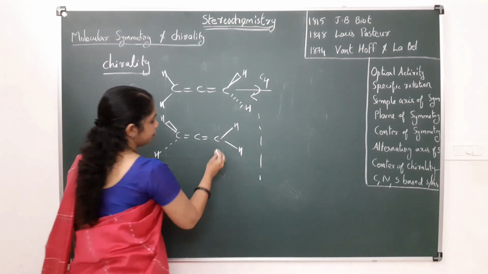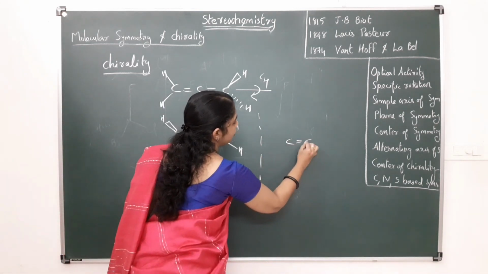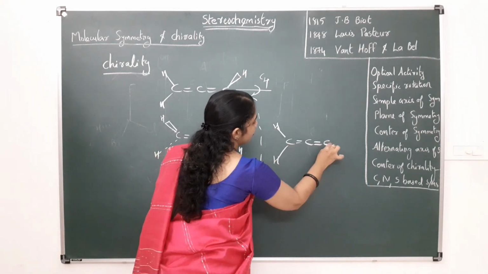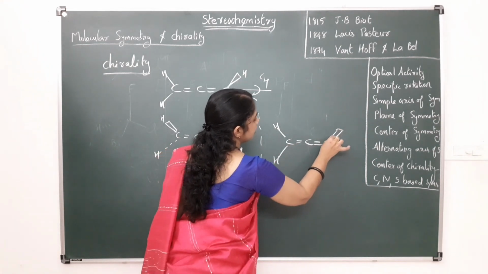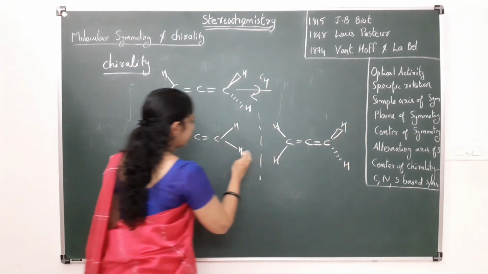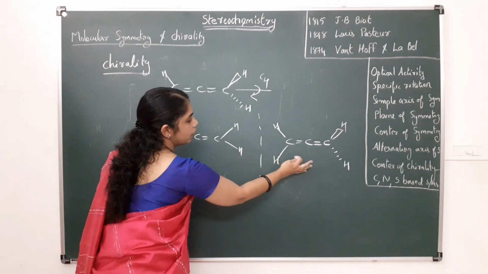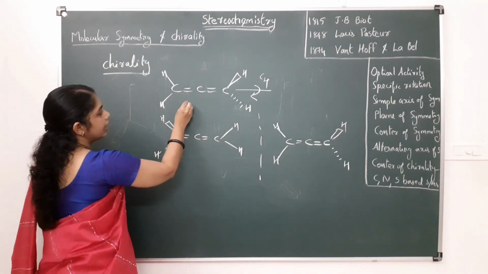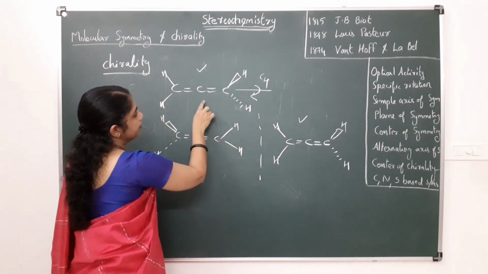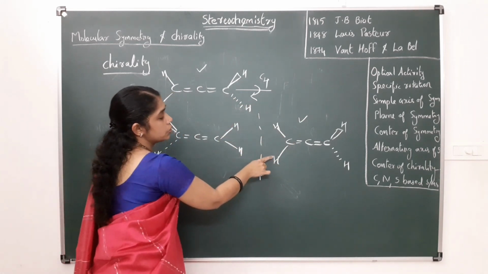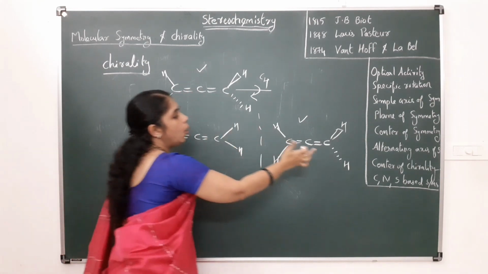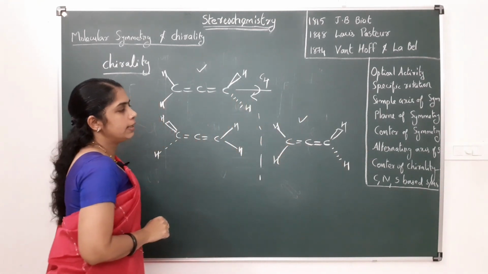Take it in this way: if I take the reflection, C double bond C, here comes hydrogen, here comes hydrogen, double bond C, and here hydrogen. If I take the reflection, we get the molecule like this. And we can see that this molecule and this are indistinguishable. That means this allene molecule has an alternating axis of symmetry.